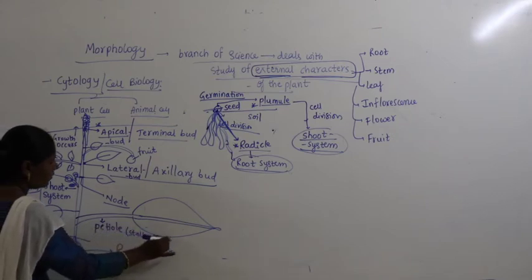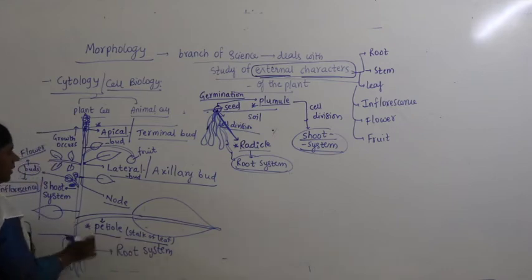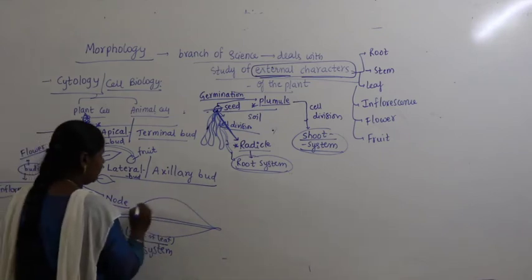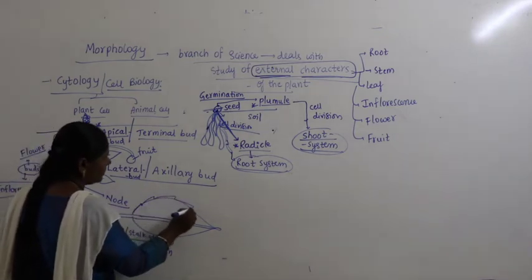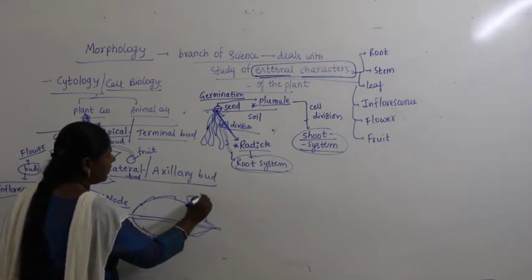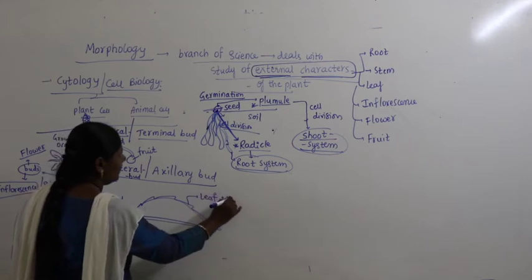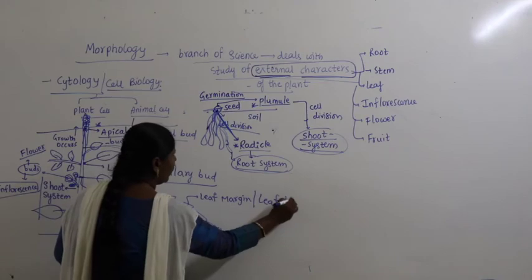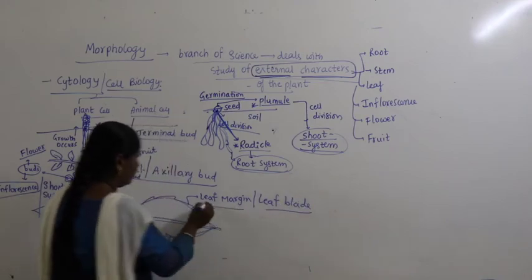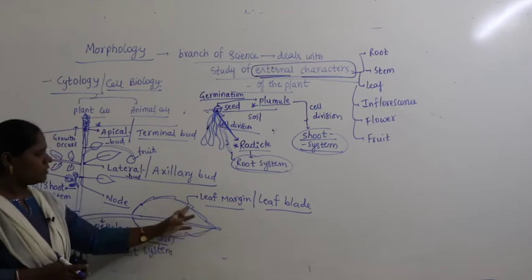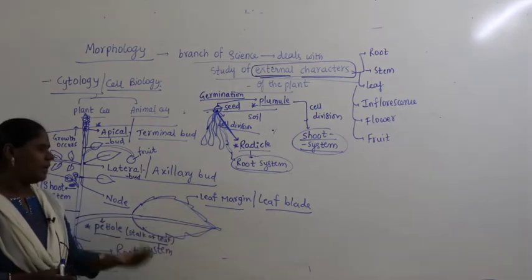The stalk of the leaf itself is called the petiole. The petiole is nothing but the stalk of the leaf. Then this here is the leaf, which contains the surface area. The margin of the leaf, what we find here, is called the leaf margin or leaf blade.